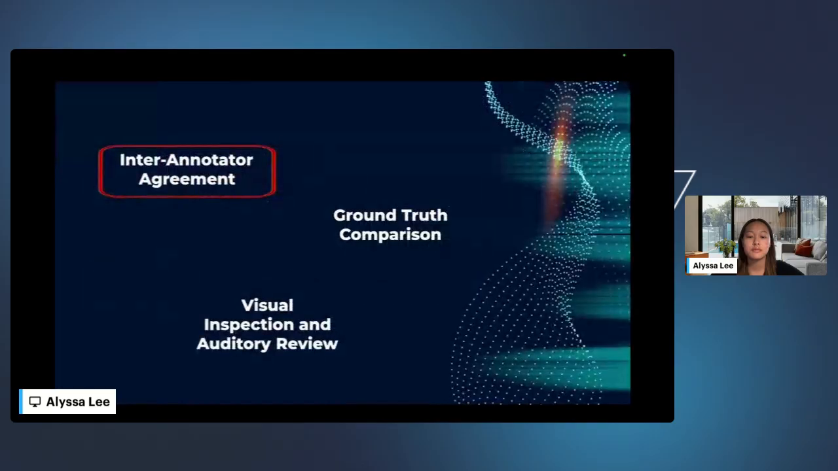First off, IAA is a statistical measure used to determine how consistently different annotators label the same audio data. In other words, it evaluates how much consensus exists among human annotators working independently on the same task. High agreement typically signals that the annotation task is well defined and that the annotators have a shared understanding of the guidelines. Common metrics for IAA include Cohen's kappa for 2 annotators and Fleiss' kappa when there are more than 2. These metrics go beyond simple percentage agreement by accounting for the possibility of random agreement,